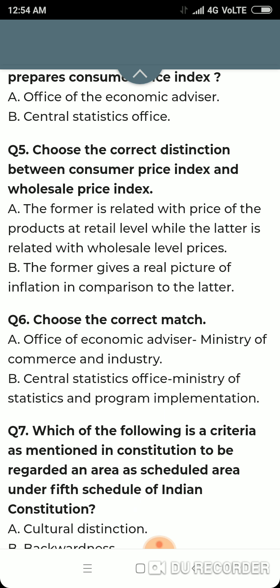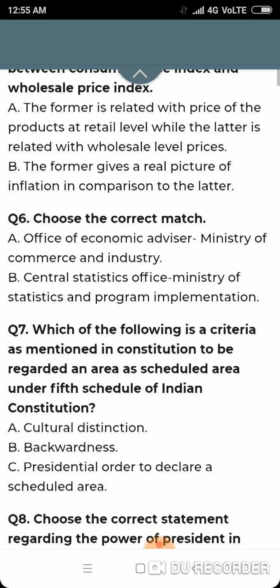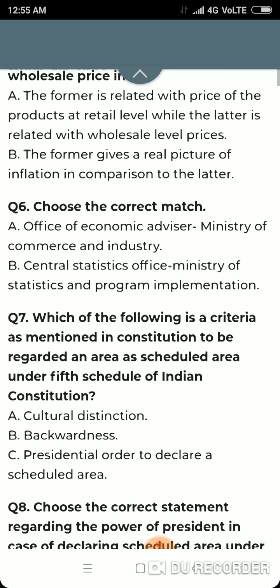Question number 5: choose the correct distinction between Consumer Price Index and Wholesale Price Index. The former is related with price of the products at retail level, while the latter is related to the wholesale level prices. Correct. The former gives a real picture of inflation in comparison to the latter. This is also correct because it actually catches the exact prices of the commodities which are finally purchased by the consumer.